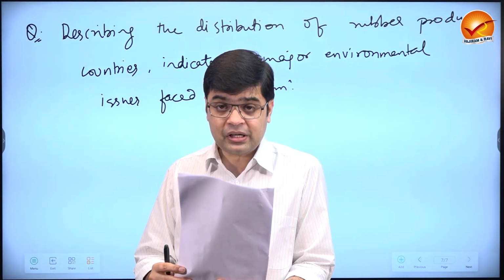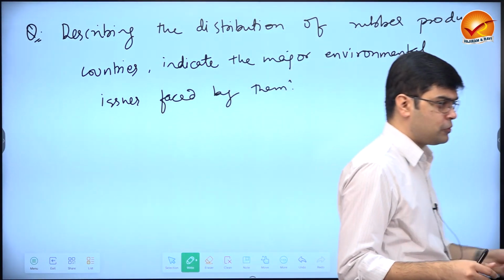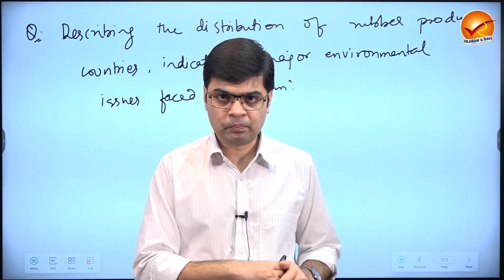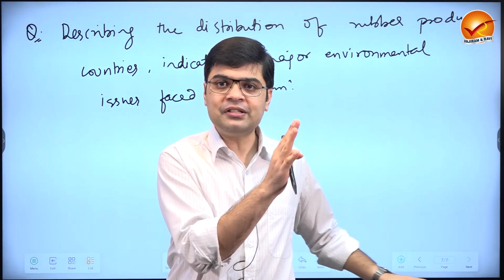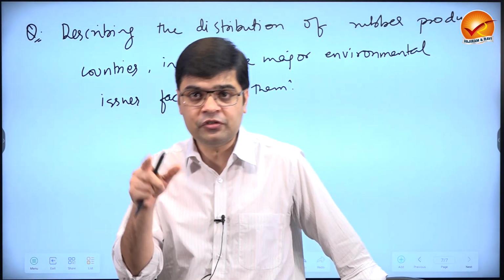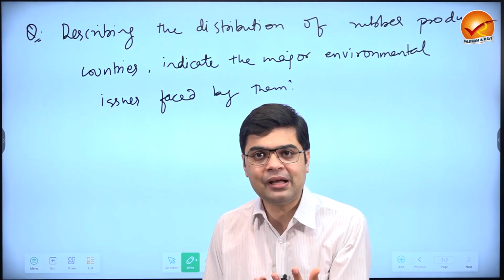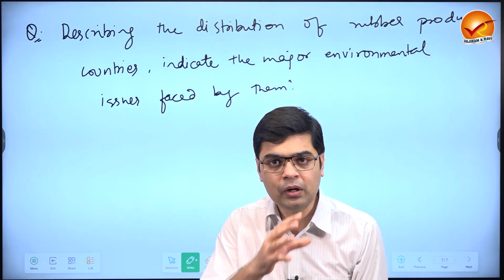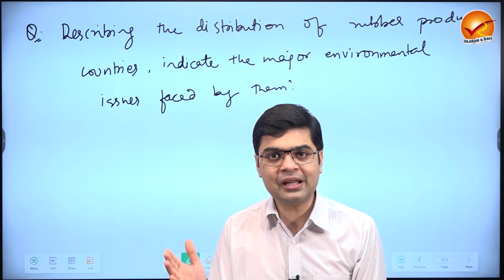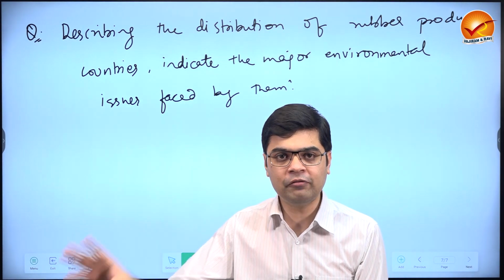Okay, indicate the major environmental issues faced by them. Now, what are the major environmental issues? Suppose if a tree is there which is not endemic to a particular area, it has been taken from somewhere else and planted. Then in that case, first in order to plant that trees, you will have to cut the traditional forest. If I look at areas of Malaysia, Indonesia, these are not the areas where rubber was naturally present. That means when rubber was taken to this area and large areas are now under rubber cultivation, that means those areas where we had the traditional climax communities, those had been cut and in their place we have the rubber.